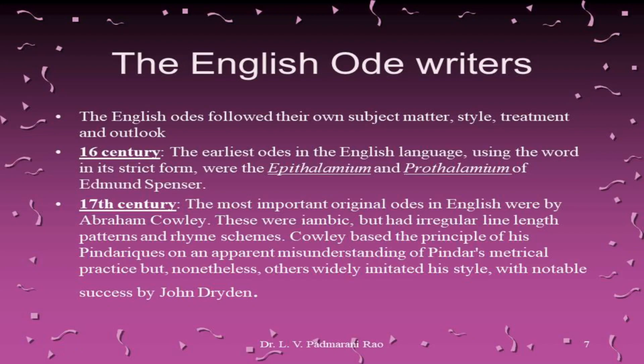During the 17th century, the most important original odes in English were written by Abraham Cowley. These odes were written in iambic pentameter and had irregular line lengths, patterns, and rhyme schemes. Cowley based the principle of his Pindarics on an apparent misunderstanding of Pindar's metrical practice, but nonetheless, others also widely used and imitated his style, as we could see in John Dryden. So, during the 17th century, Abraham Cowley and John Dryden are the two important ode writers.